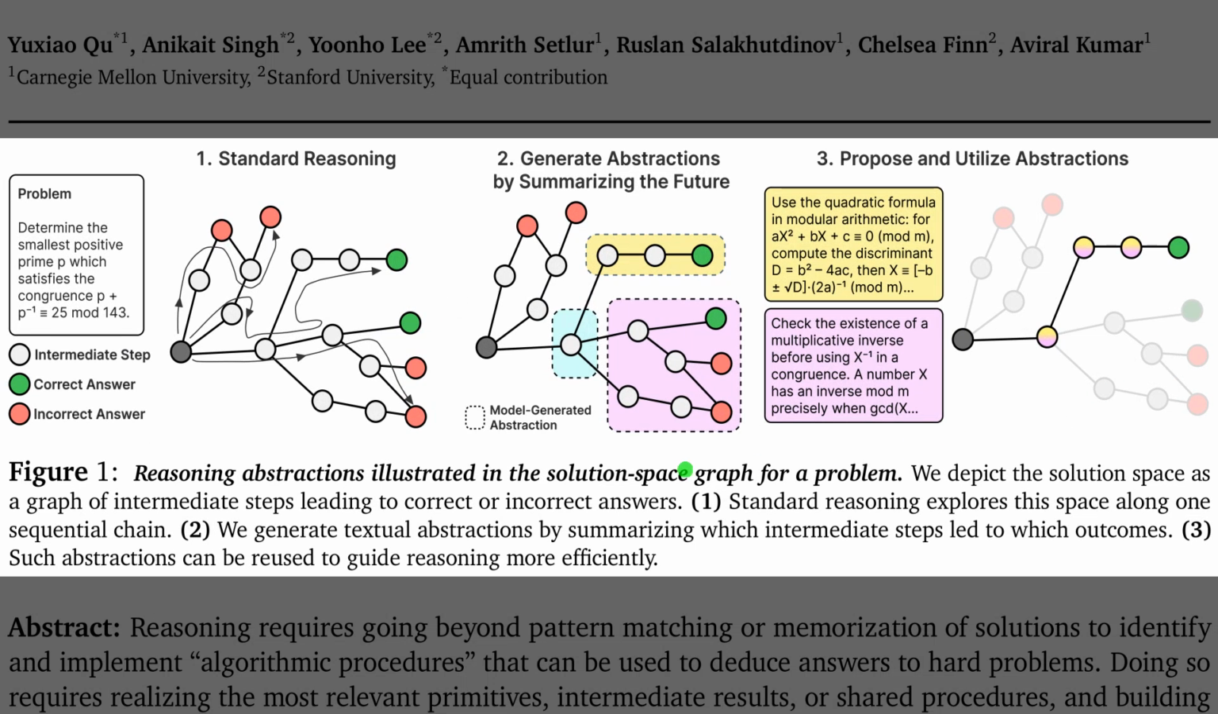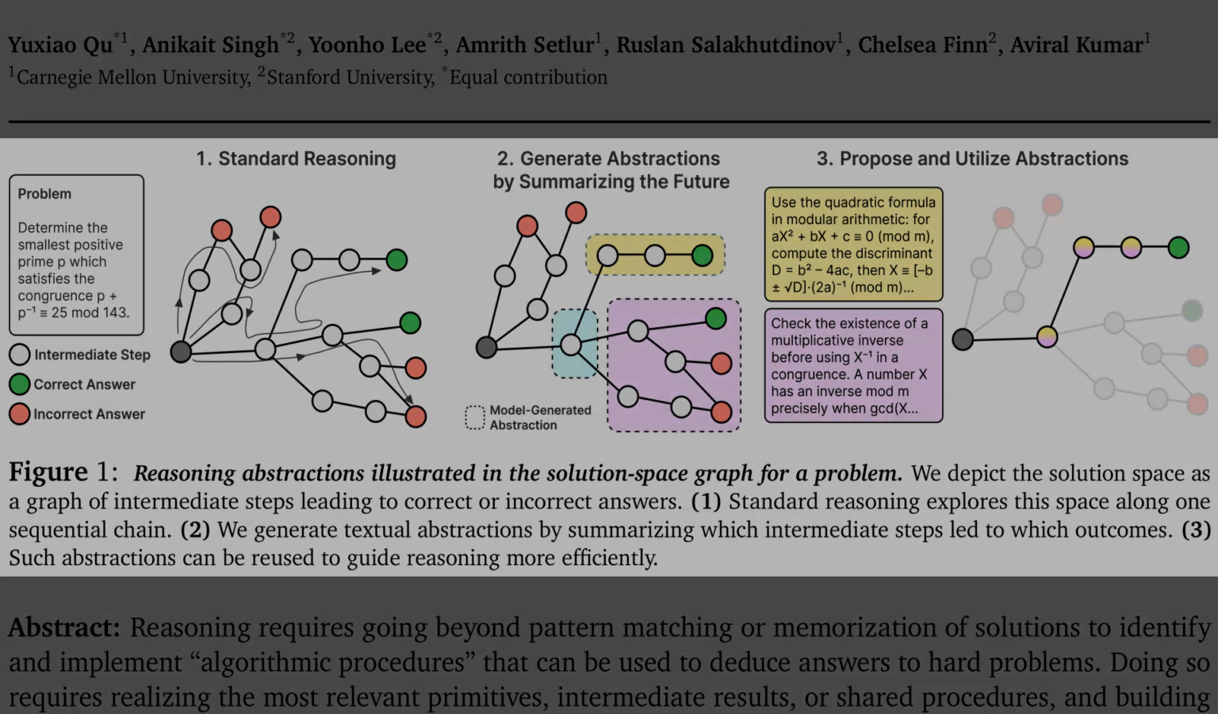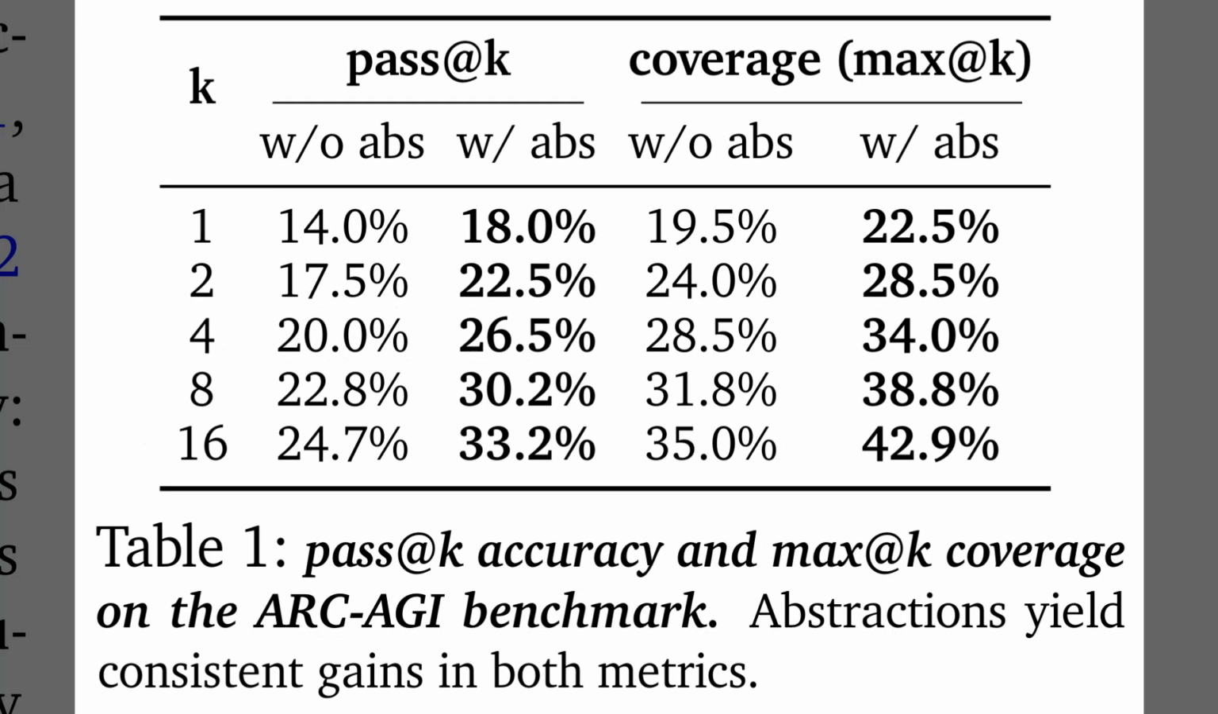Figure 1 illustrates the idea as a solution space graph, where nodes are intermediate steps leading to correct or incorrect answers. The left panel shows standard reasoning that traces a single chain, which risks missing other promising branches. The middle panel depicts generating textual abstractions by summarizing clusters of paths that share outcomes. The right panel shows using those abstractions to guide a shorter, more targeted route to the correct answer. So, Figure 1 set up why summarizing strategies could guide search.